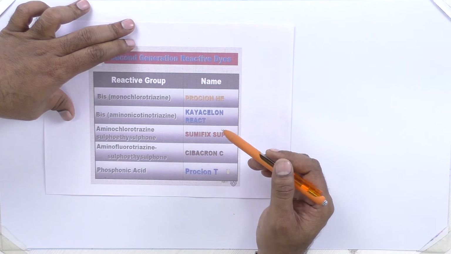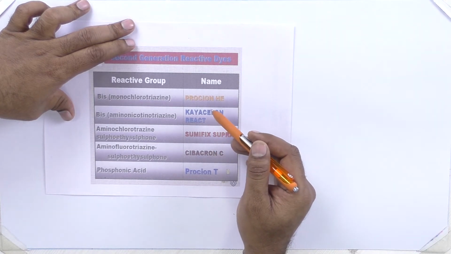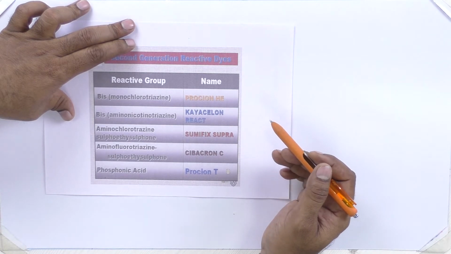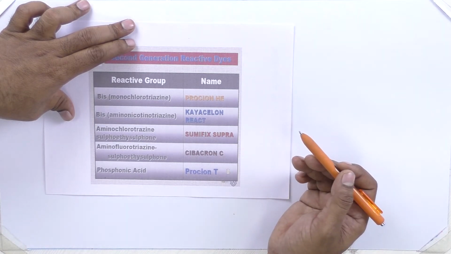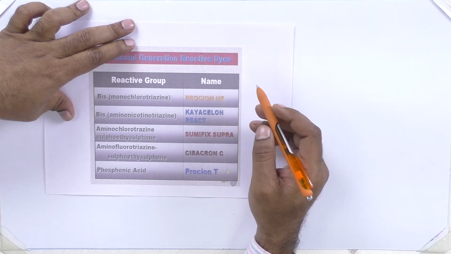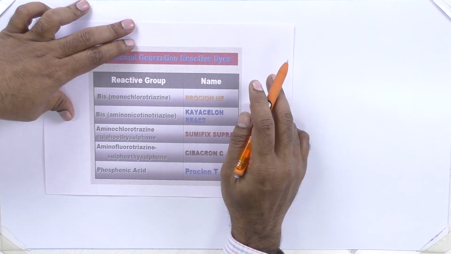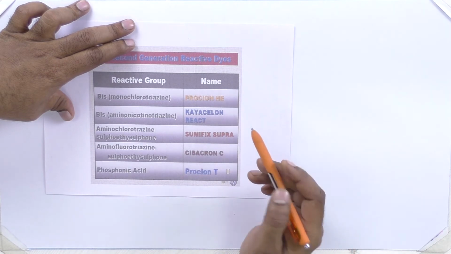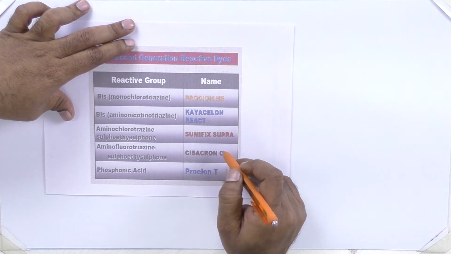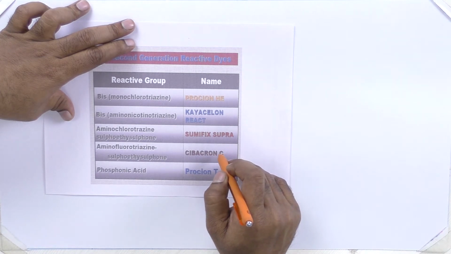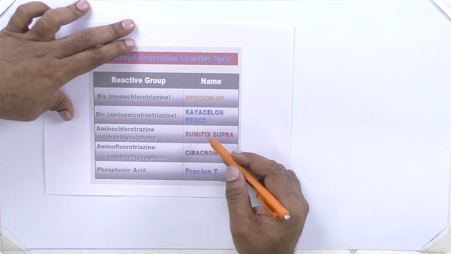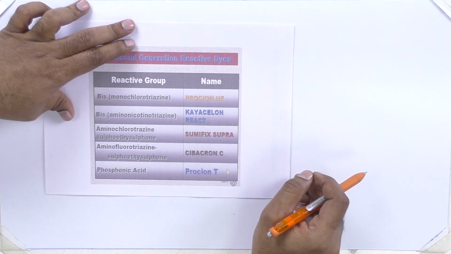For example, one group may be dichlorotriazine and another may be sulfatoethyl sulfone. Reactivity is improved, that means the exhaustion percentage is improved due to the two different reactive sites. This is the trade name: Cibacron C is a hetero-bifunctional reactive dye, mostly used in padding and printing. Sumifix is also a hetero-bifunctional reactive dye.